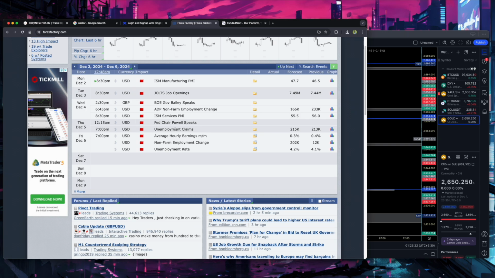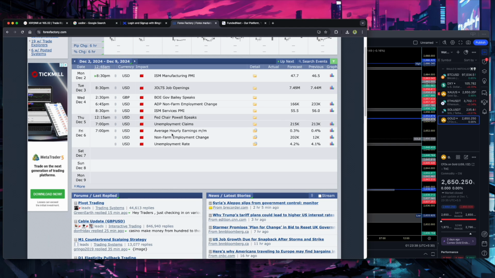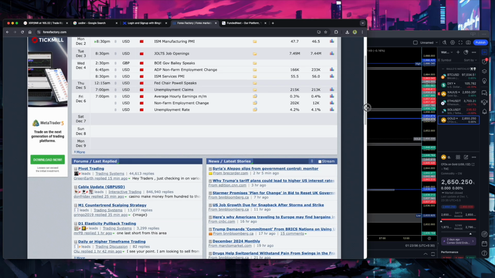On Friday we have the last huge impact news, and you can see here unemployment rate, non-farm employment change, NFP, and average hourly earnings. Three huge impact news at a single time. So this kind of makes the week very volatile, and there are higher probabilities that the market will be uncertain.